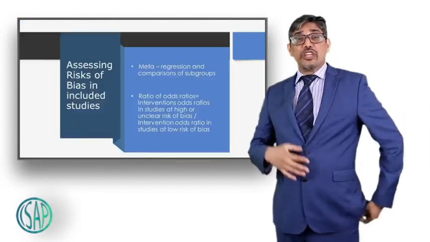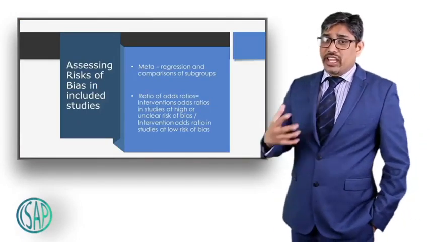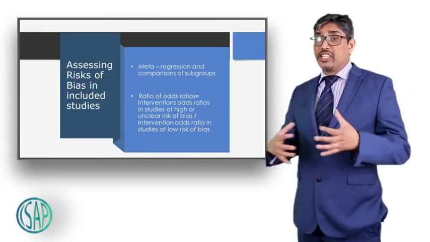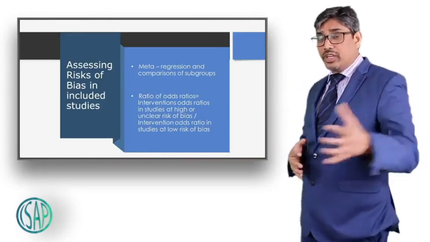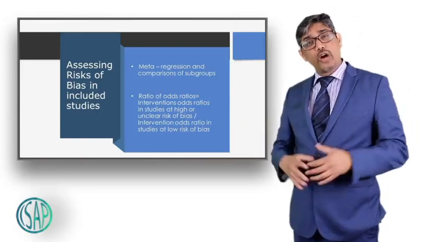Okay, so moving to the next step. How do we quantify the risk of bias? I was saying that quantifying risk of bias is possible by doing a meta-regression or subgroup analysis. Does anyone in the group know how to quantify the risk of bias? Is that the thing that's called the ratio of odds ratios?